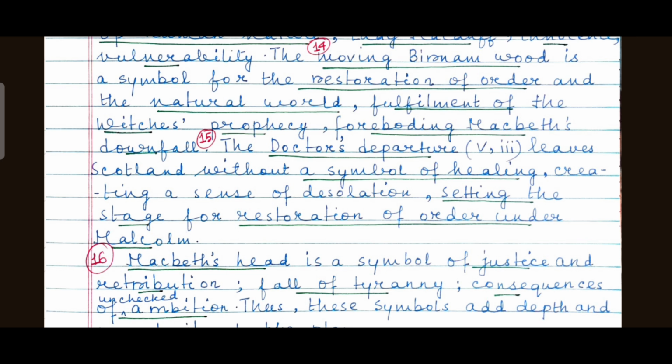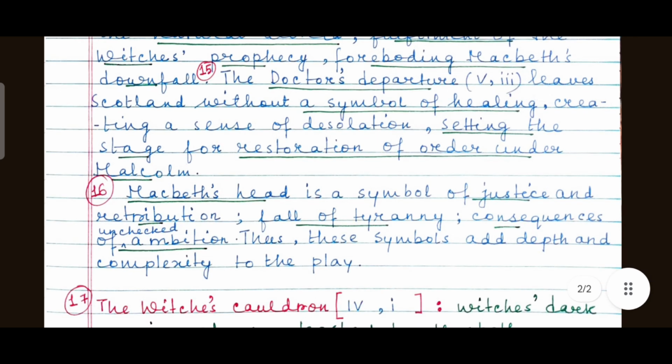So, tyranny versus restoration of order. Macbeth versus Malcolm. Macbeth versus Macduff also. Macbeth's head is a symbol of justice and retribution, the fall of tyranny, the consequence of unchecked ambition. Thus, these symbols add depth and complexity to the play. So, this is a detailed answer.